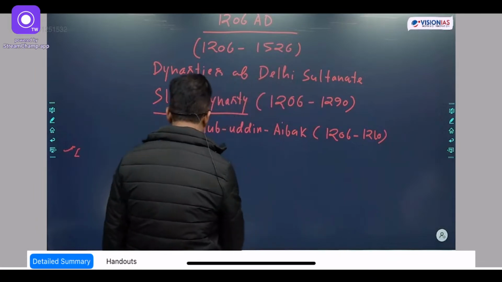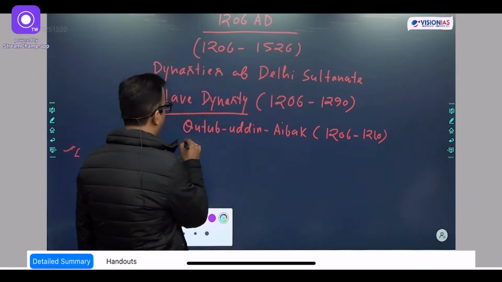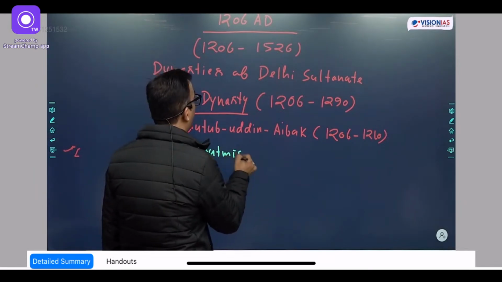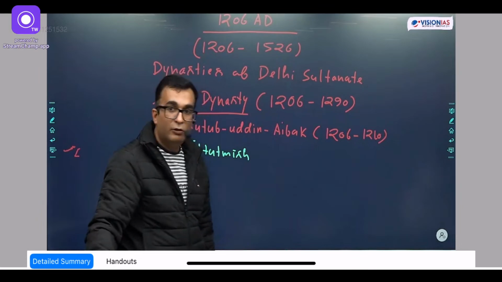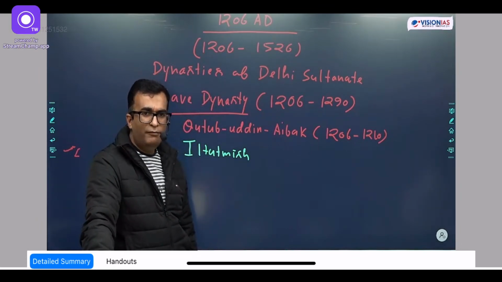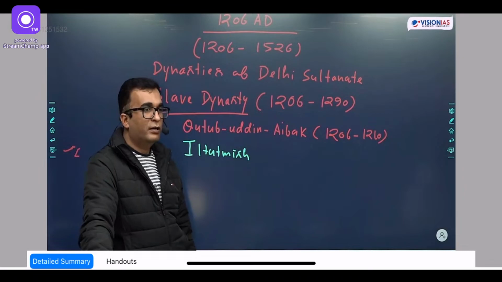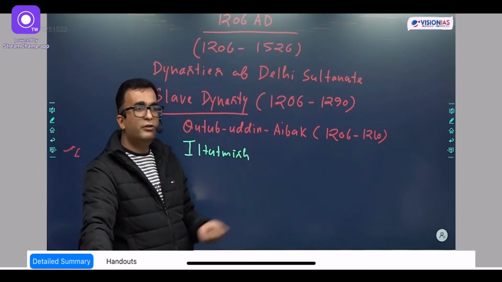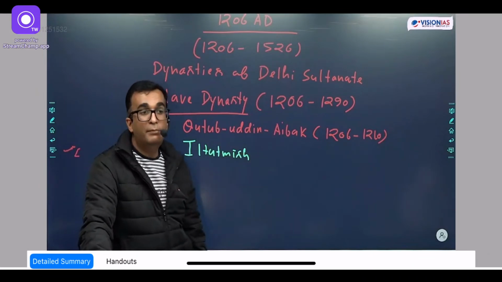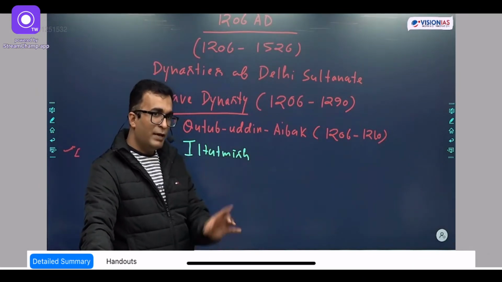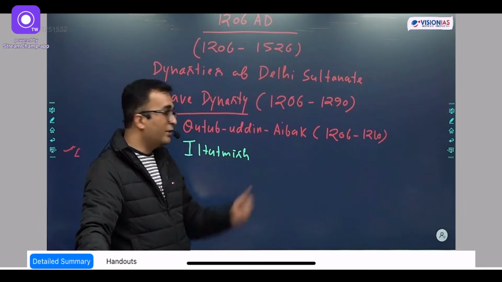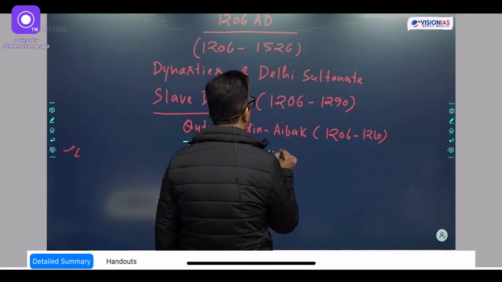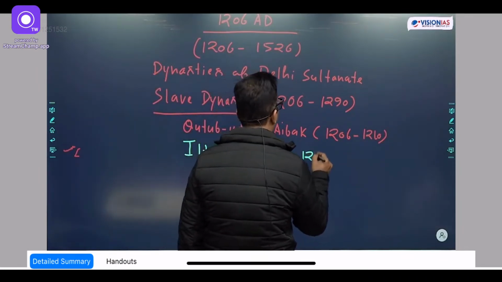Then after Kutubuddin Aibak, Iltutmish, and Iltutmish was the son-in-law of Kutubuddin Aibak. But their tribes were different. Region-wise, they were all from the Turkey area, but belonging to different tribes. He belonged to the Ilbari tribe. Don't write that, I will dictate it when we are in elaboration in classes. So Iltutmish's tenure started from 1210 to 1236.